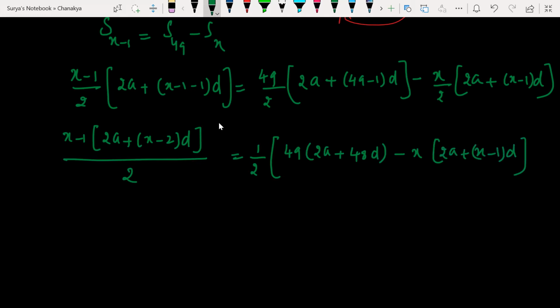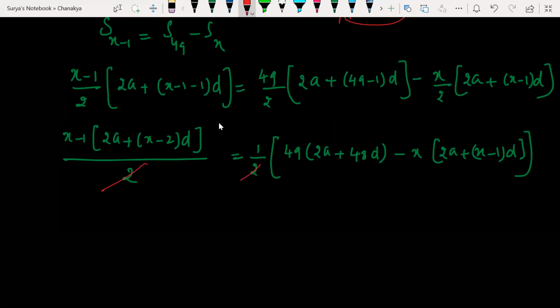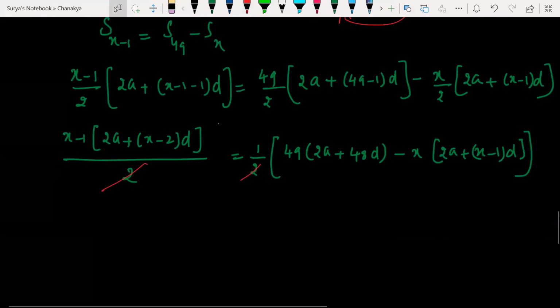Is it clear with everyone or not? Sir, we can give the divided by 2 to the whole thing on the left hand side. Of course. It is completely inside a big bracket.